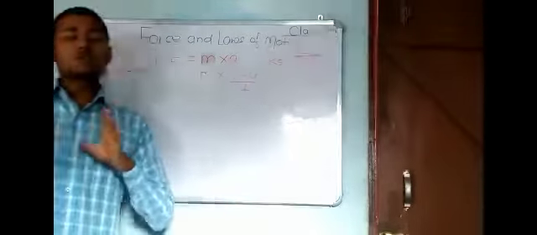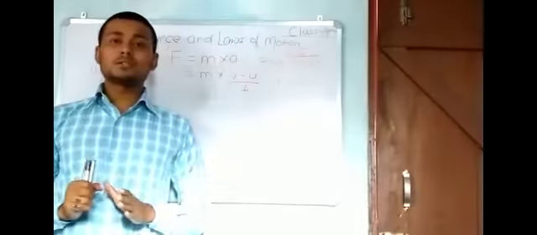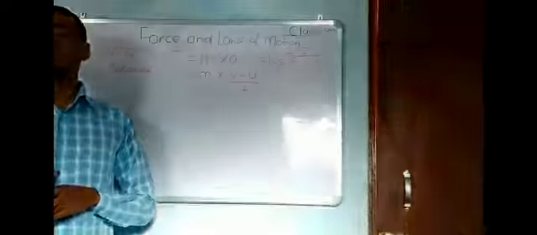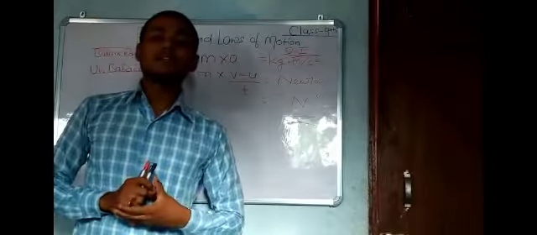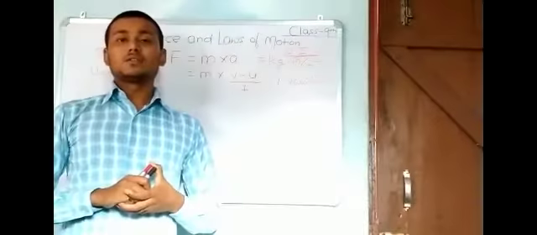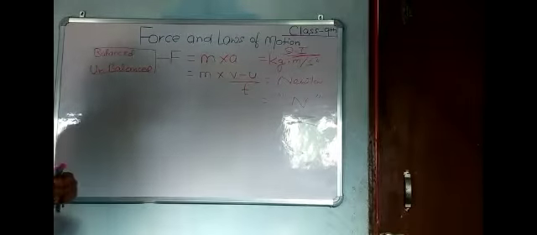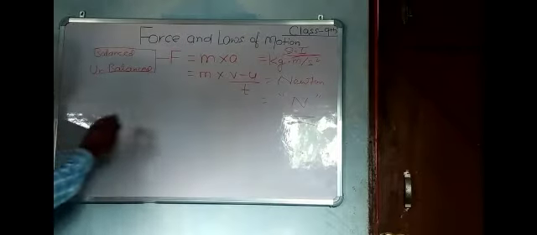In this situation the object remains at rest, because an object moves only if an unbalanced force acts. So this object cannot move anywhere.